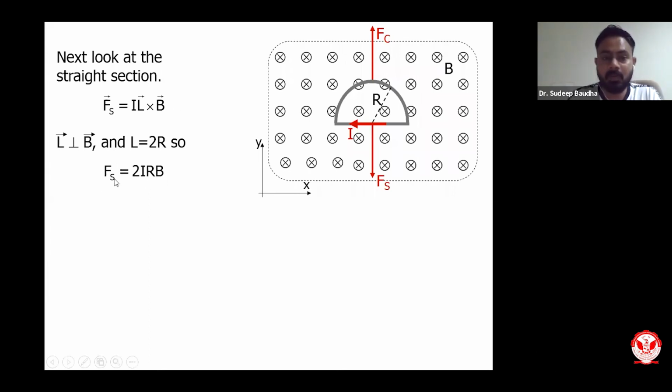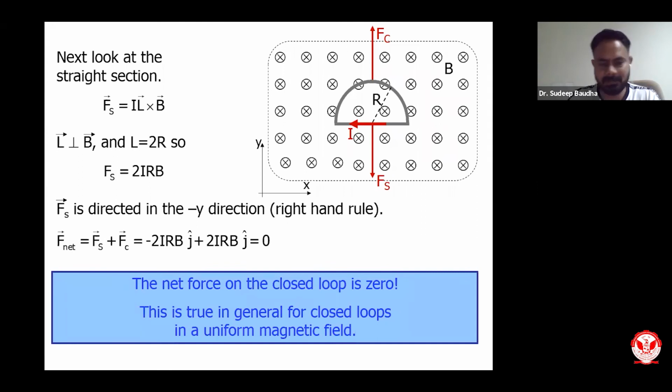If I write the overall force, it is Fs plus Fc. Fs and Fc are in reverse directions, and that's why the total amount of force will be 0. This is the mathematics, but from analogy we can always say, suppose I have a circular ring, a rectangular loop, or any other type of loop inside a uniform magnetic field, then the overall force exerted on that particular object should be 0.